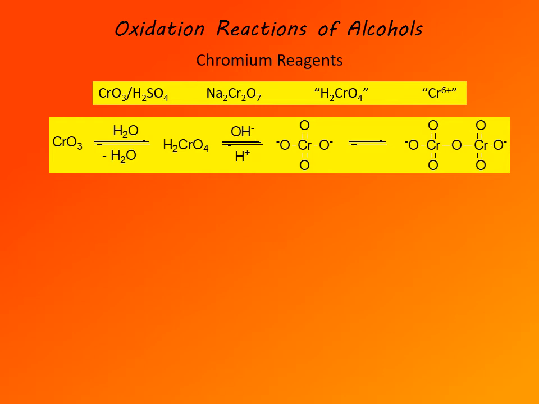And here is the equilibrium between different chromium 6 species that may exist depending on concentration and pH of the solution. Under anhydrous conditions, chromium 6 is in the form of chromium trioxide. In aqueous solution, it may be in the form of chromic acid. At high pH, in basic solution, it is in the form of chromate anion, and in higher concentration, chromate anion dimerizes into dichromate anion.